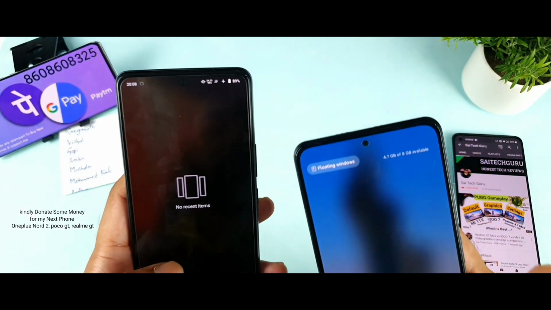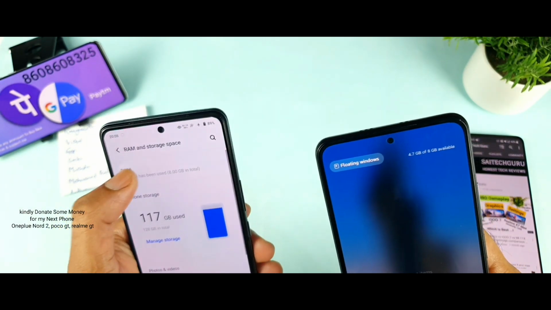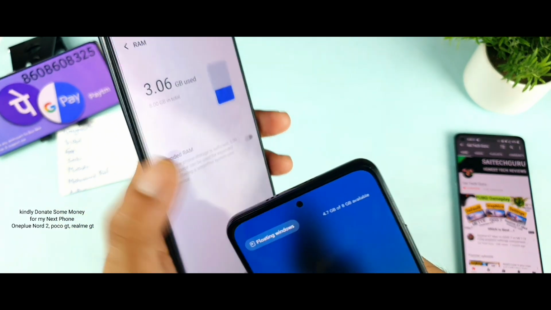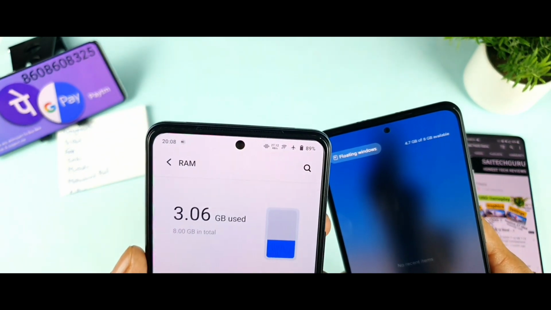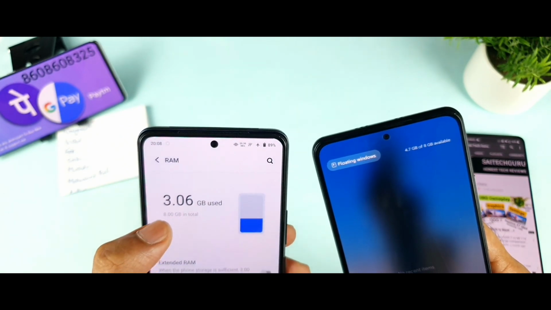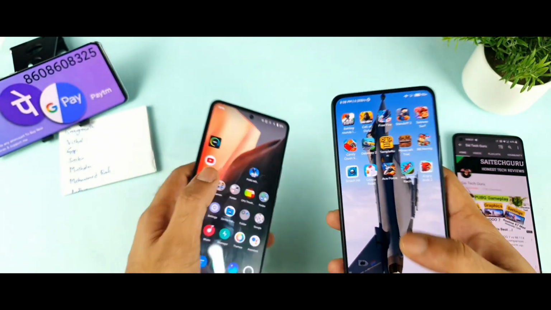And let me just show you how much RAM is available. Sorry, I'm taking too much time, but still all these small things matter. As you can see right now, 4.7 GB of 8 GB is available and 3 GB is used. So total I think close to 5 GB is free, I would say, as you can see in the iQOO 7 device. These are the complete RAM details before doing the test.